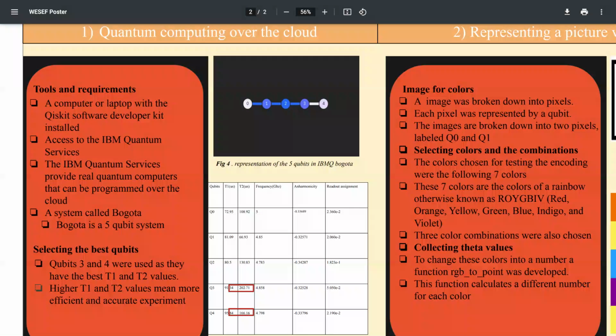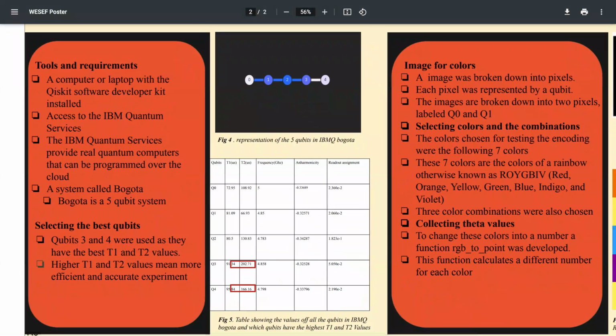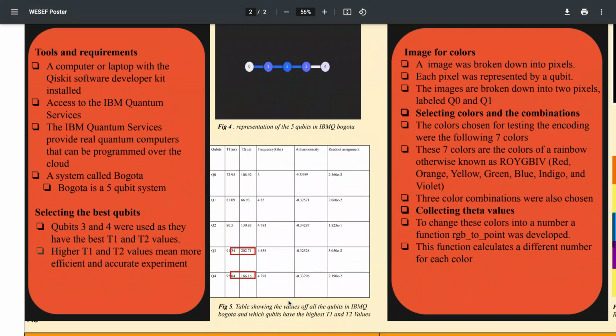When selecting the best qubits on Bogota, qubits 3 and 4 were used as they have the best T1 T2 values. Higher T1 T2 values mean more efficient and accurate experiments. You can see the T1 T2 values in figure 5 on the right here.